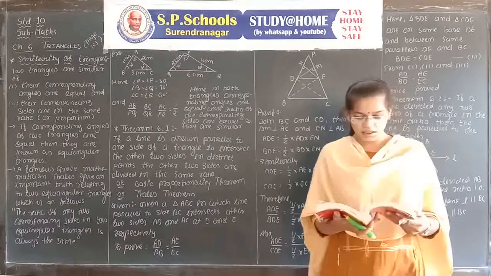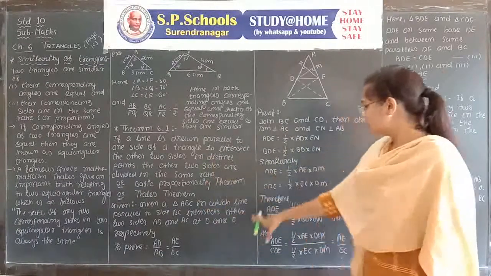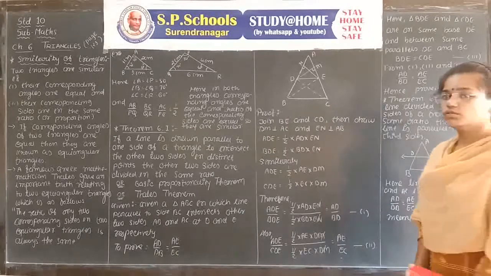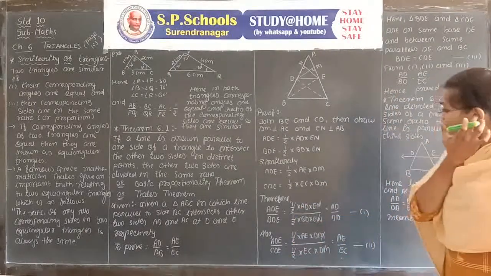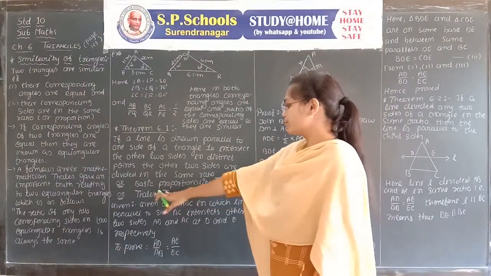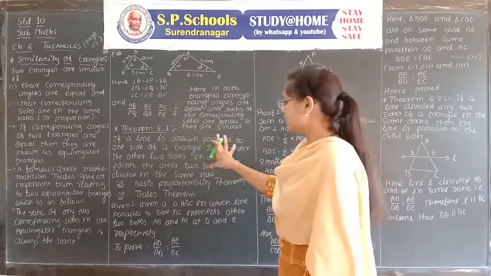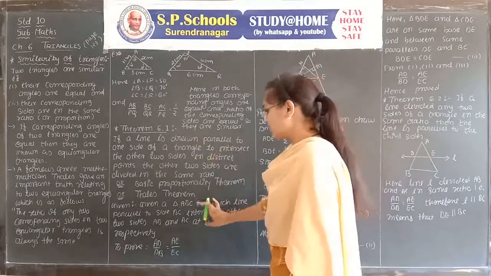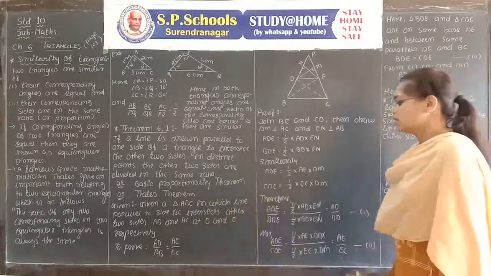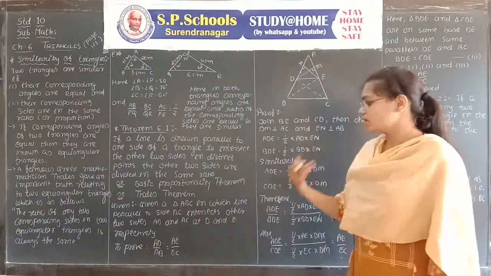Here the basic theory regarding the similarity of triangles is completed, but keep in mind theorem 6.1 is the most important theorem. How it is taken in examination, as we know: state and prove Thales theorem. You can also learn the statement, write the statement first, then given, then to prove, then the figure and the proof of the theorem. The proof should be neat and clean. The name will be changed in examination.